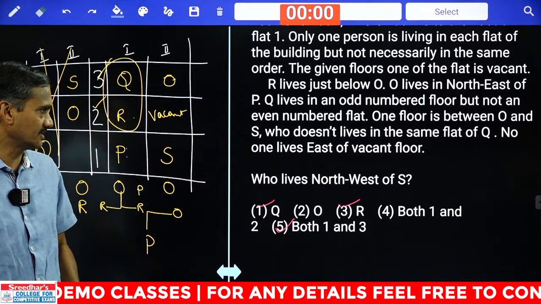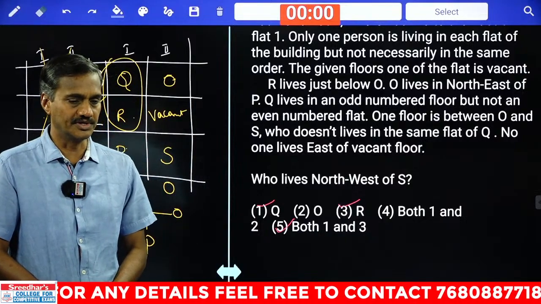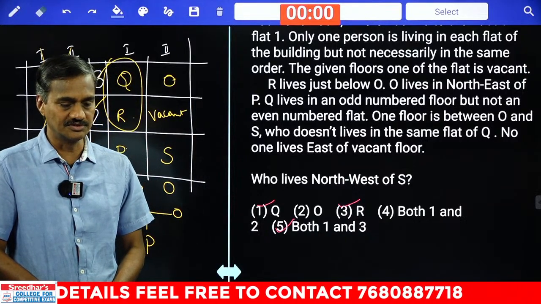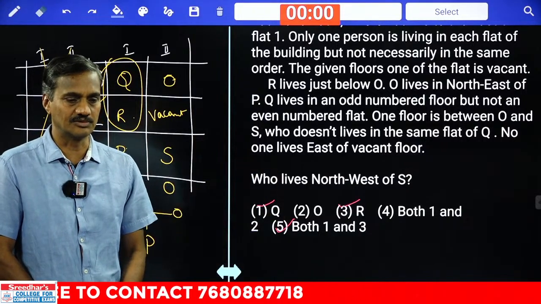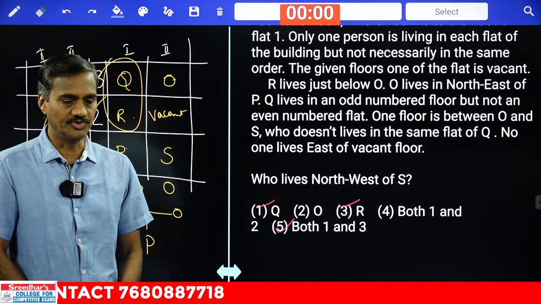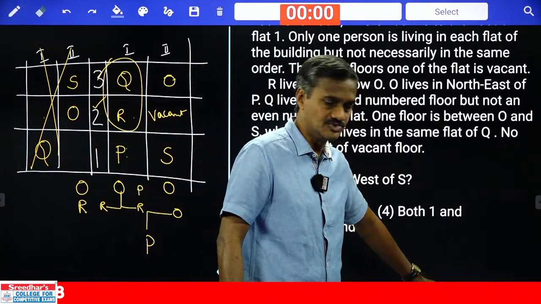And this is all for today. And today we have come out with different types of questions. One is circular arrangement uncertain and blood relations, and finally multiple floors and multiple flats. Hope you have enjoyed this session, and I hope you have learned something from it.